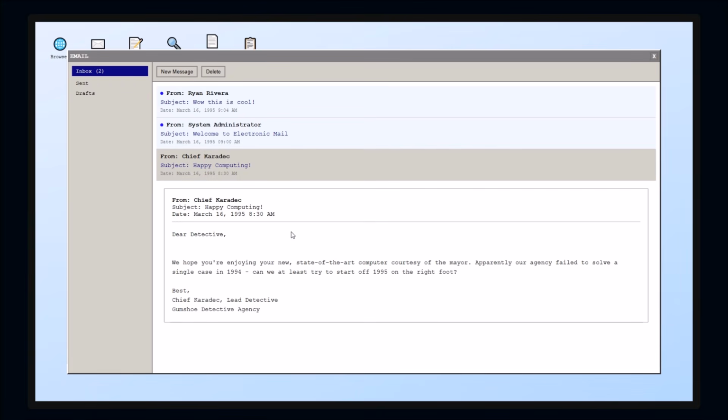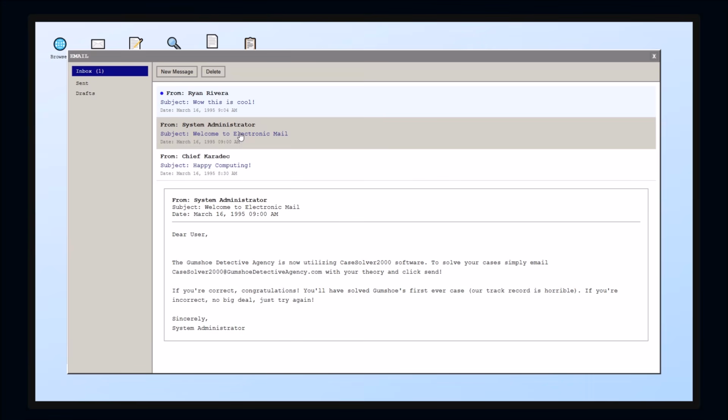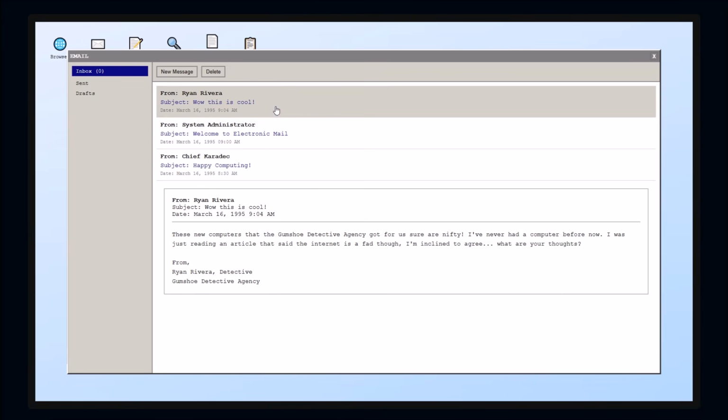Sure, Detective, we hope you enjoy your state-of-the-art computer. Apparently our agency failed to solve a single case in 1994. So let's start 1995 on the right agency. The Gumshoe Detective Agency is using CaseSolver 2000. Simply email CaseSolver 2000 with your theory and click send. If you're correct, hey, you did it! If you're incorrect, just try again.